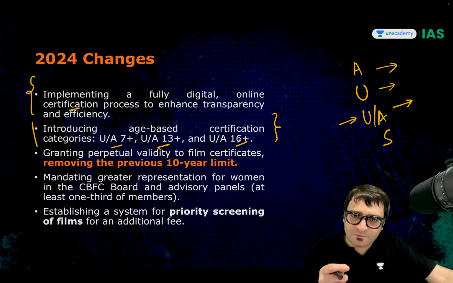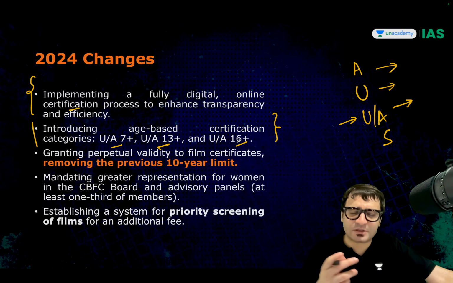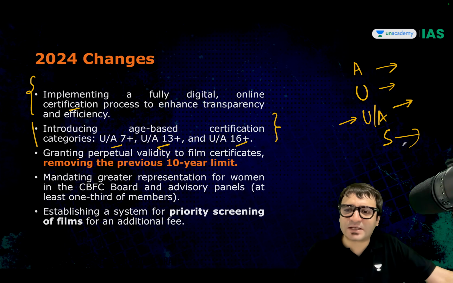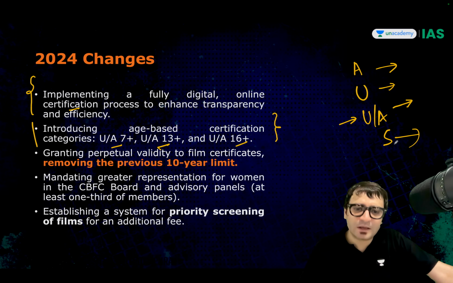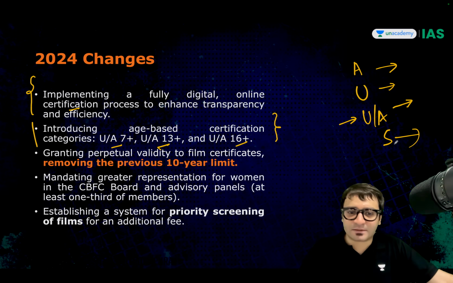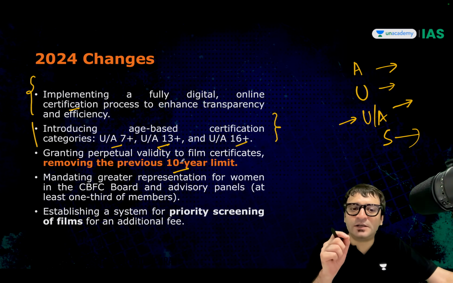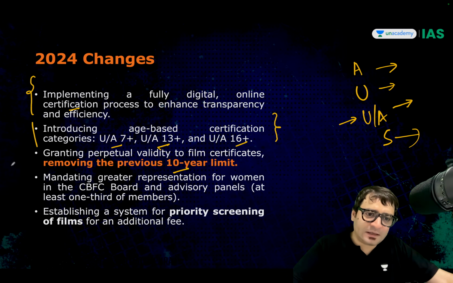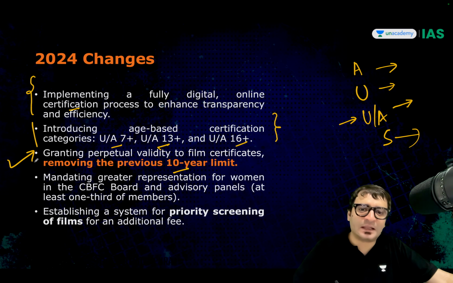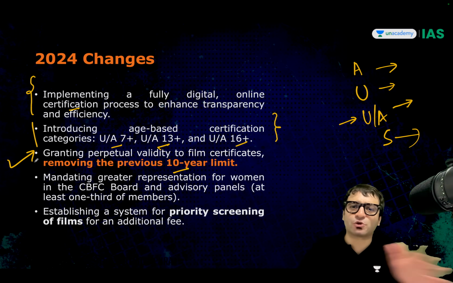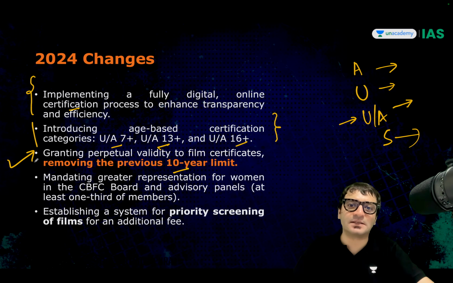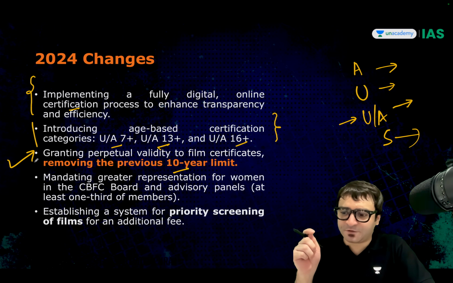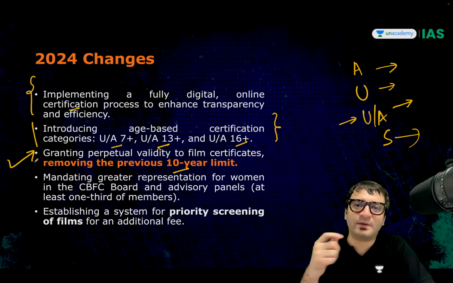Previously, when you would apply for the film certification, whether UA or specialized, for example, some movies can be screened only for doctors, there was a 10-year limit on the validity of these film certificates. But then in 2024, lifelong, perpetual validity was decided by the CBFC, that once we certify that film, that certification would remain valid forever.